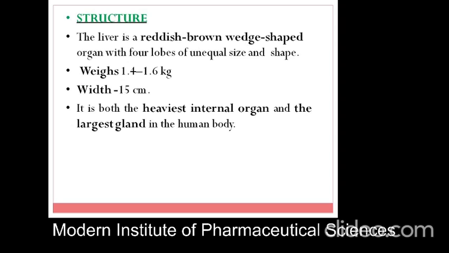Basic structure: the liver is reddish brown and wedge shaped, with 4 lobes of unequal size and shape. Its weight is 1.4 to 1.6 kilograms, and its width is 15 centimeters. It is the heaviest internal organ and the largest gland in the human body. It is a very typical organ in the GIT, and its main functions are available in the liver.